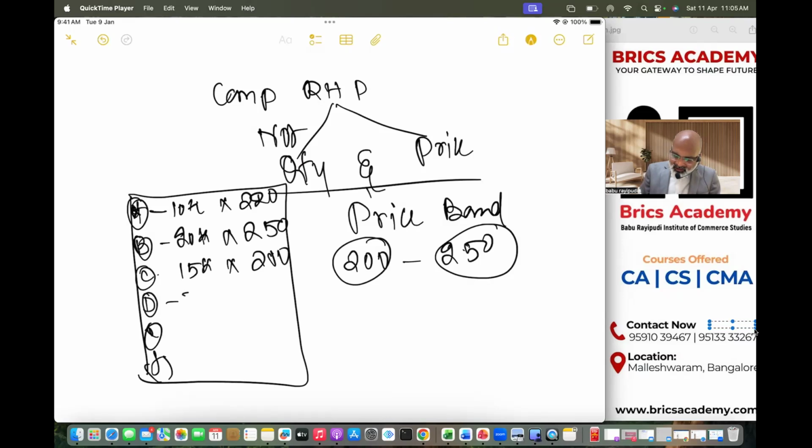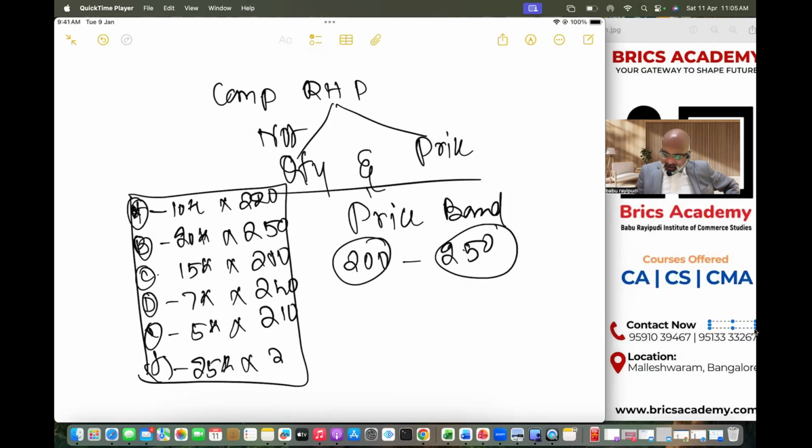D says some 7,000 shares at the rate of 240. E says some 5,000 shares at the rate of, let's say, 210. And F says some 25,000 shares at the rate of, let's say, 230. This is the book building process.